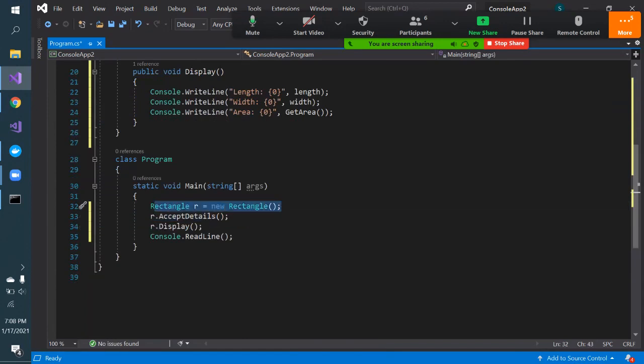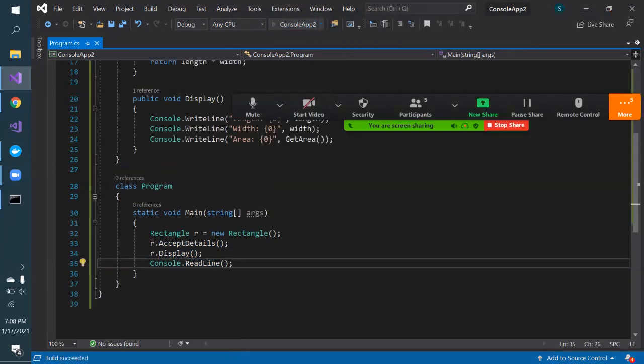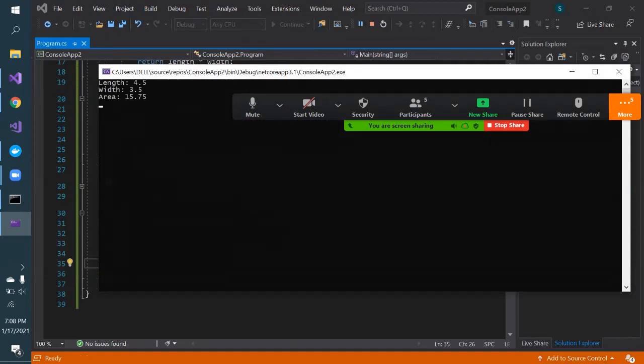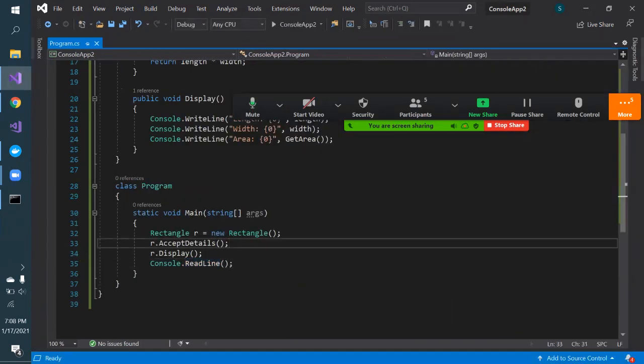And once I have the object, I can call the method of that object using my variable name dot method. What is the method? r.AcceptDetail. What is the method to display? r.Display. So let me run this program. See, length I have assigned 4.5 and 3.5. The area is automatically calculated for me: 4.5 into 3.5, 15.75. That is how you should be creating the program.